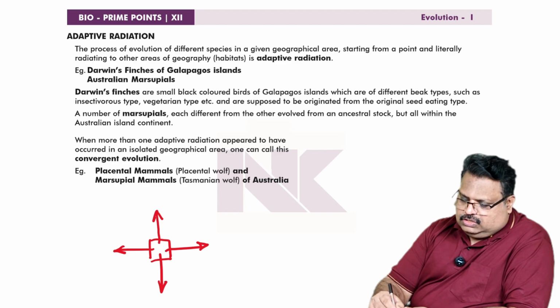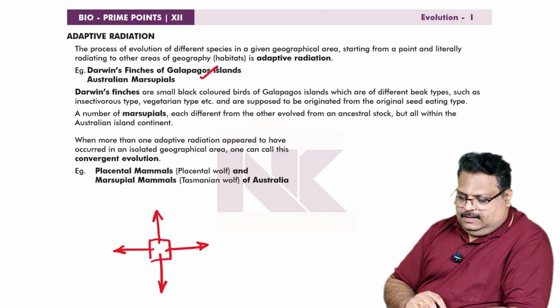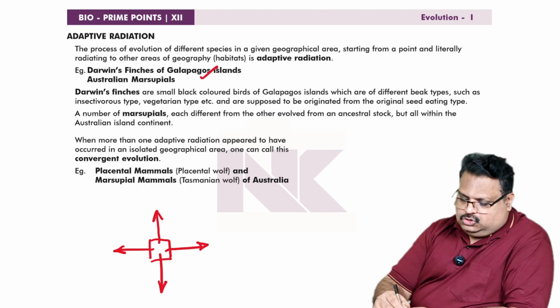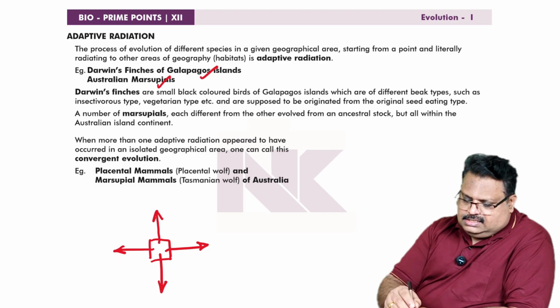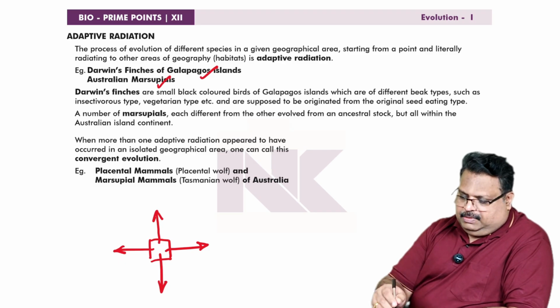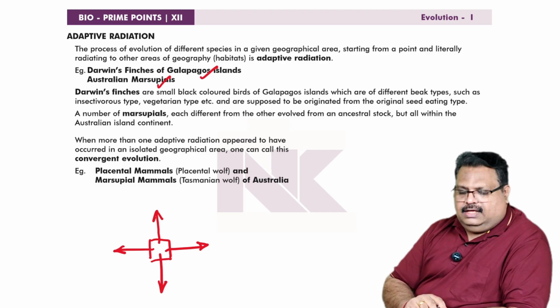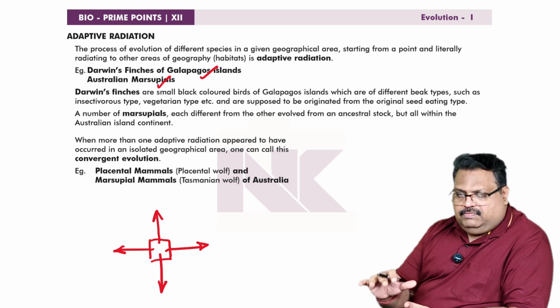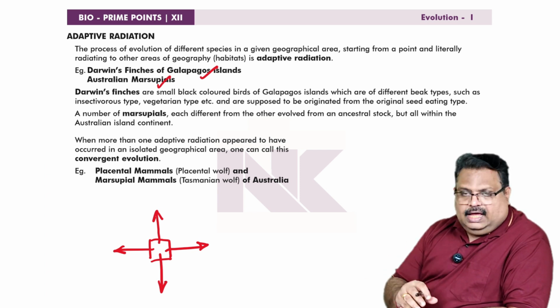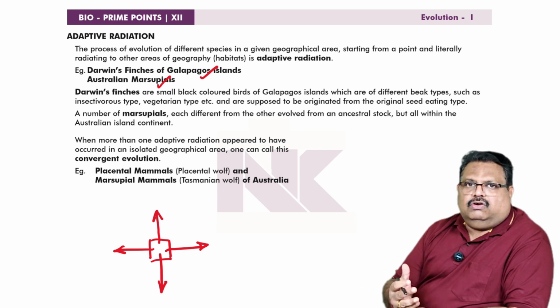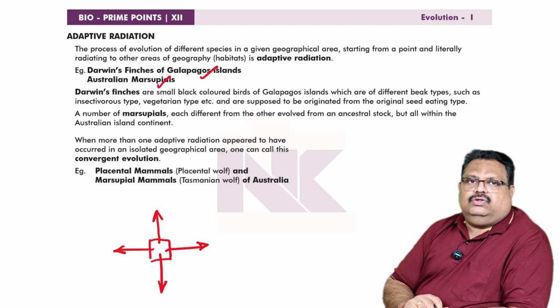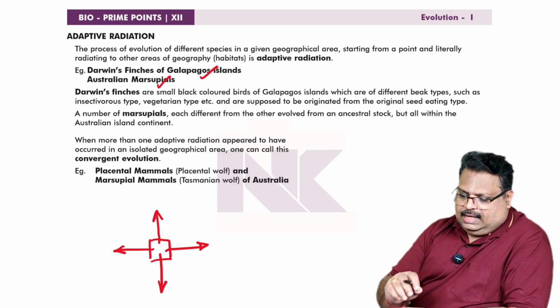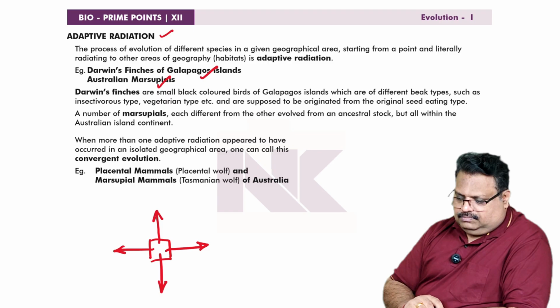Example, Darwin's finches of Galapagos Islands. Australian marsupials. Here you can see that in the same habitat, Galapagos Islands, Australia, in a given geographical area, the organisms are diverging. Organisms are evolving in different directions based on their adaptation. So, it is called adaptive radiation.